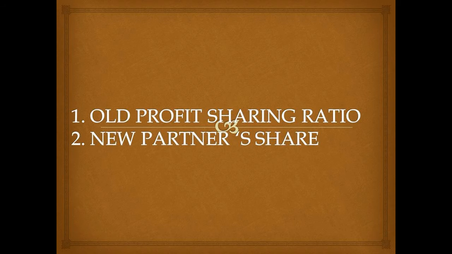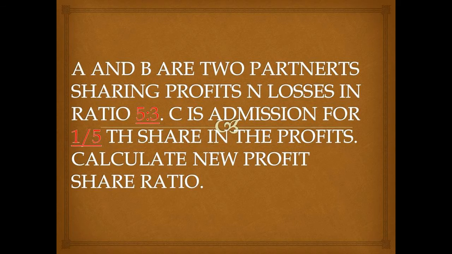In this case, there are two things mentioned in the question. The first is the old partners' profit sharing ratio and the second is the new partner's share. First, you can see the question. A and B are two partners sharing profit and loss in the ratio 5:3.